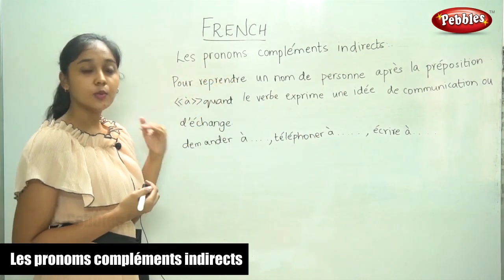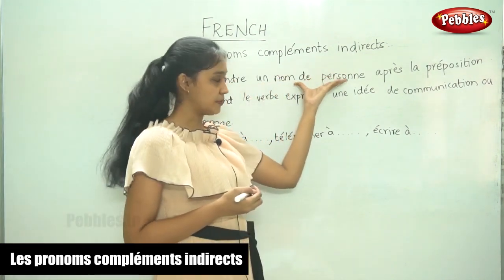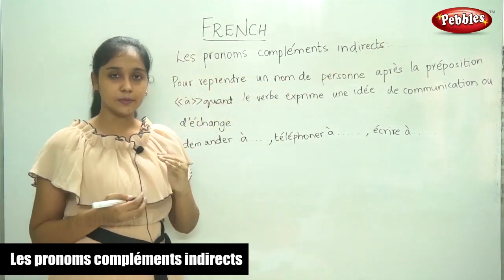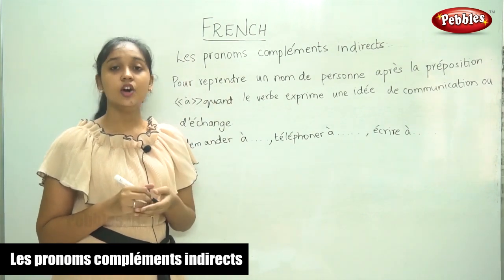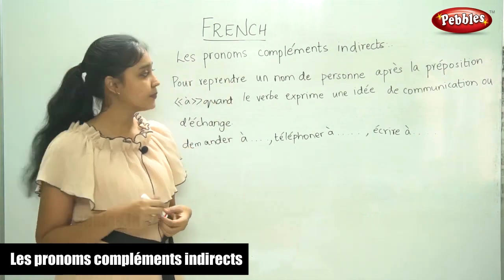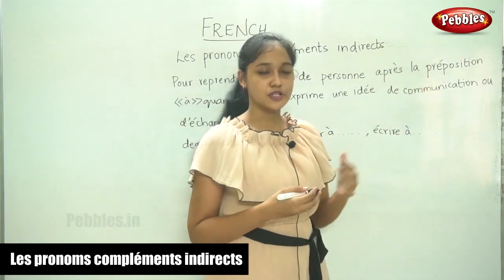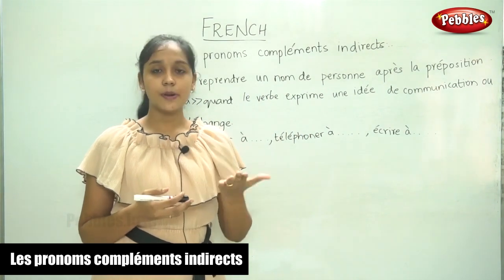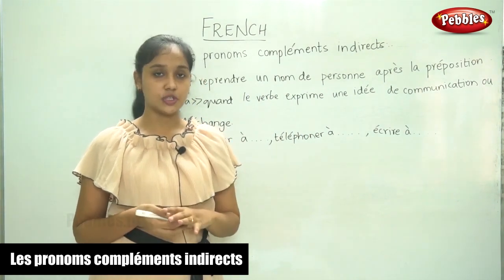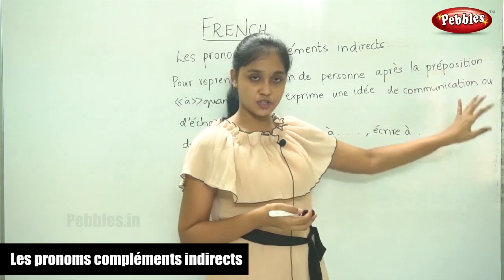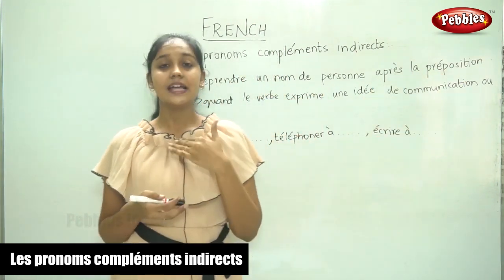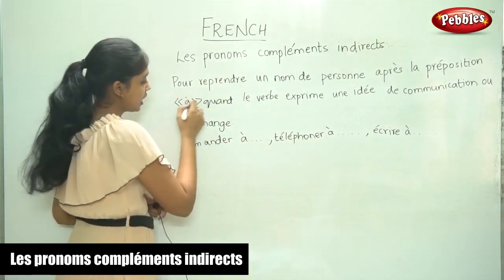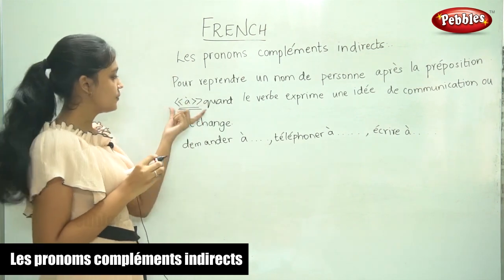Pour répondre, when you are retaking un nom de personne, the name of a person. So up to this it's the same. Whenever you are retaking or repeating the name of a person, après la préposition. So if you remember in the previous concept, it was sans préposition, without preposition. Here, after the preposition, when you have a name that is being repeated, so the preposition à. So this is the preposition.